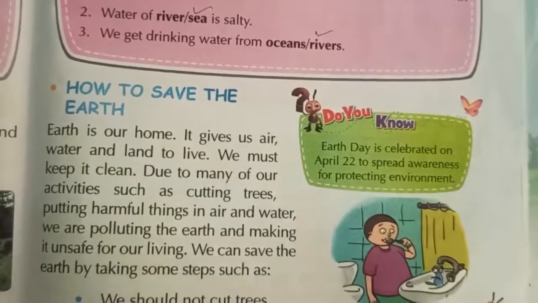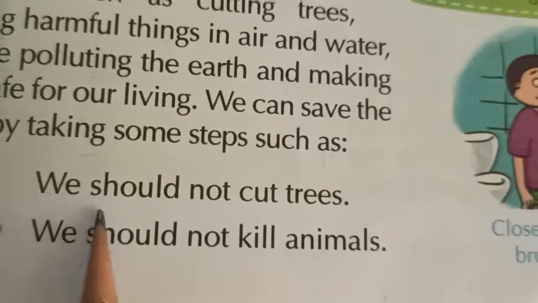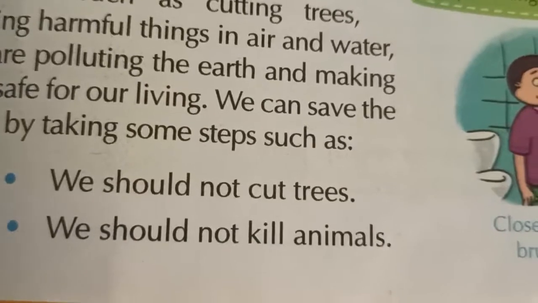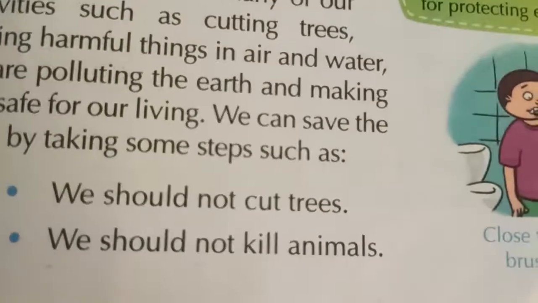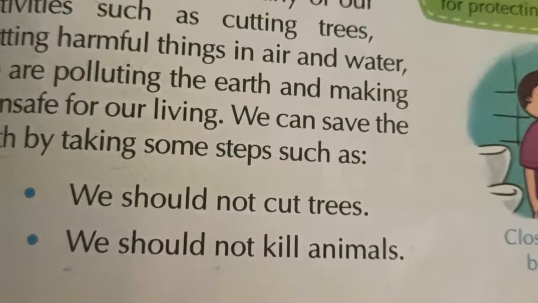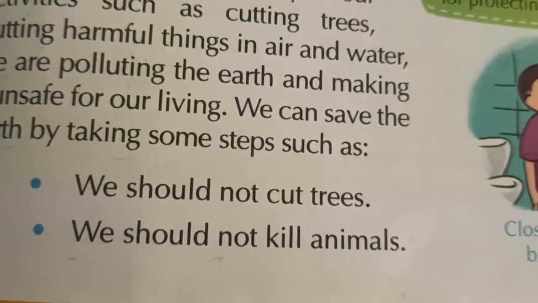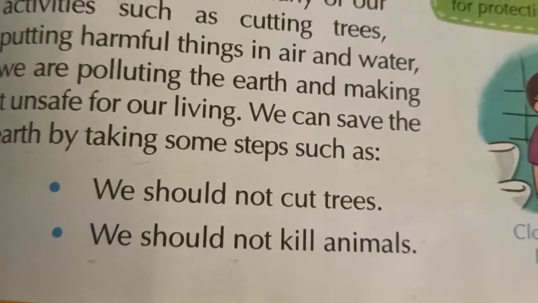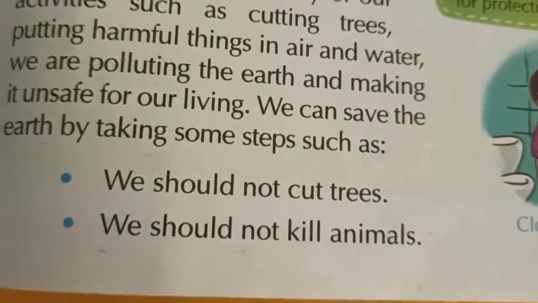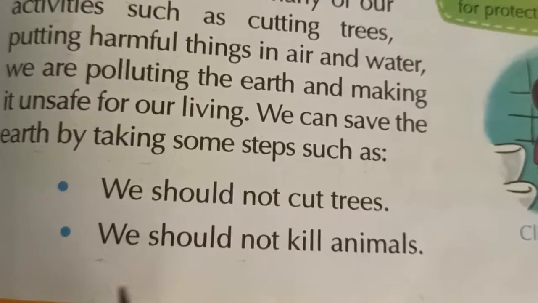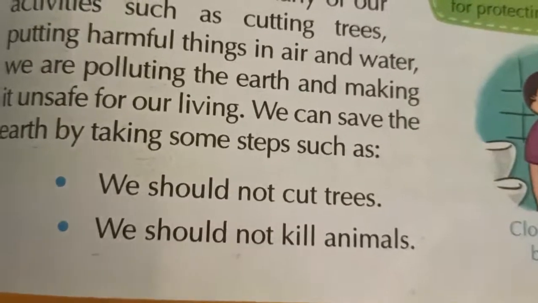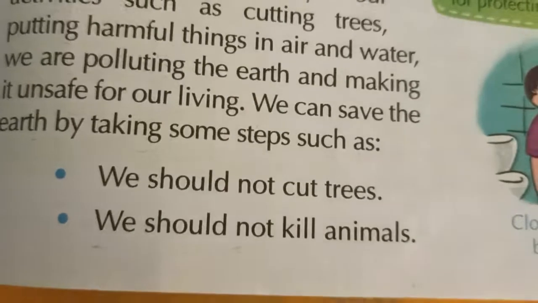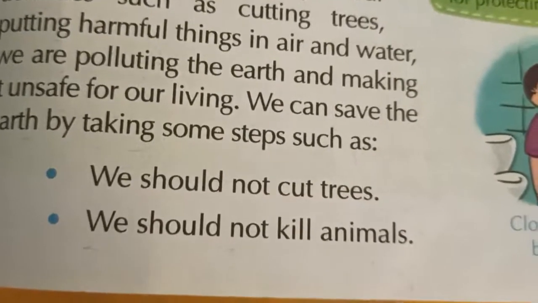We should not cut trees. Next, we should not kill animals. So how will we save our planet Earth? First step, we should not cut the trees. We should not kill the animals. We don't have to cut the trees and we don't have the right to kill animals.